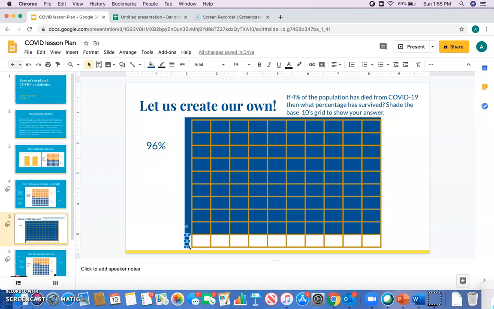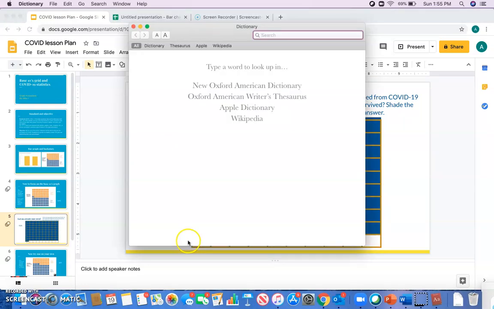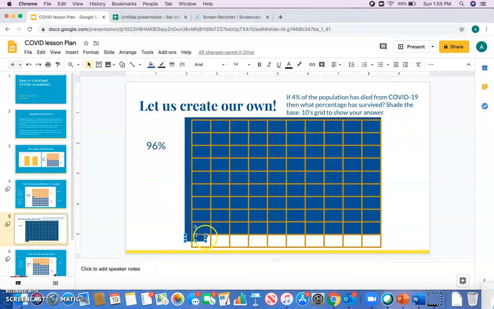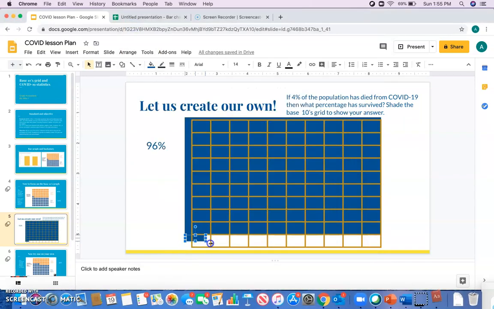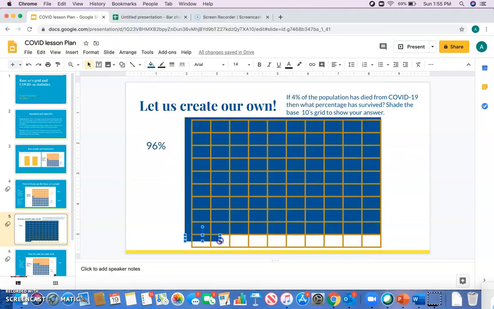How do we get our 6%? We count our 6. Okay, so we have 2, 3, 4, 5, 6. So we see here that 96 of these blocks are shaded blue.